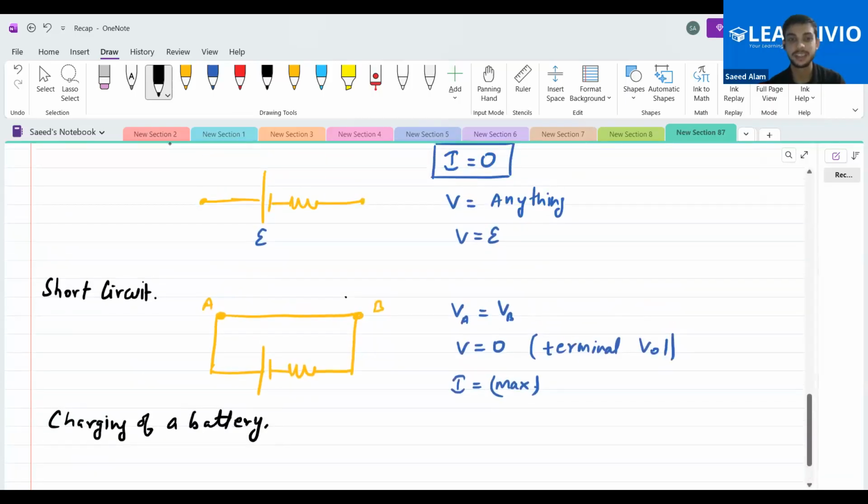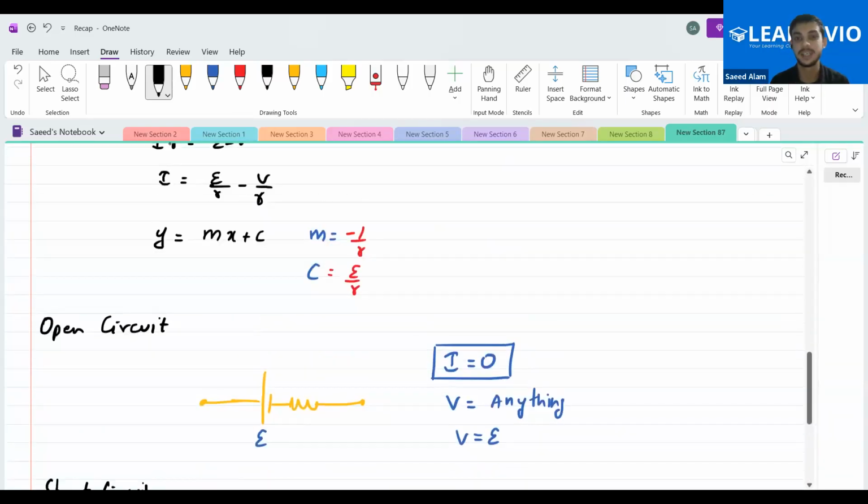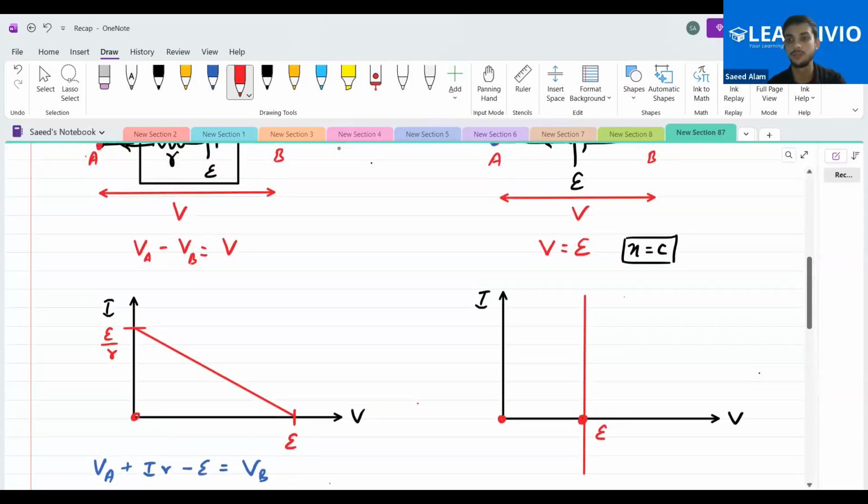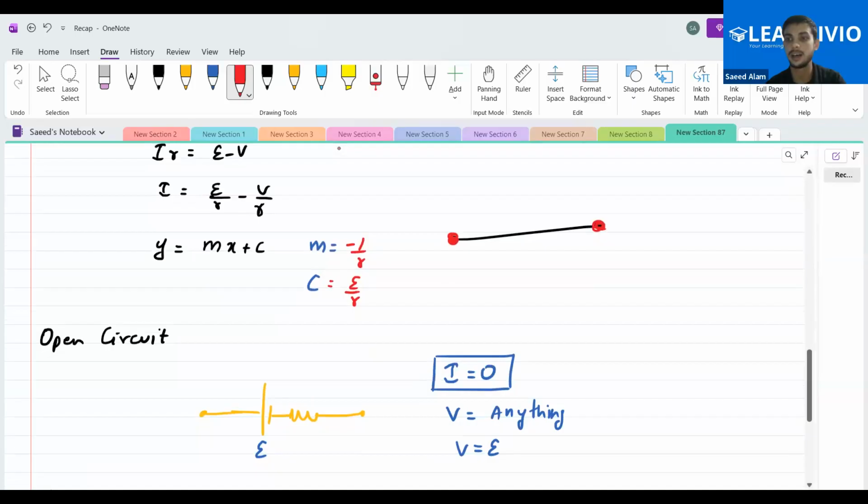I can ask a lot of things over this particular thing again. Tell me one thing: whenever there is a wire, this point and this point are the same actually. But whenever we draw a circuit, we always use some wires, apart from the resistors. So if this point and this point are the same one, its potential difference is zero.